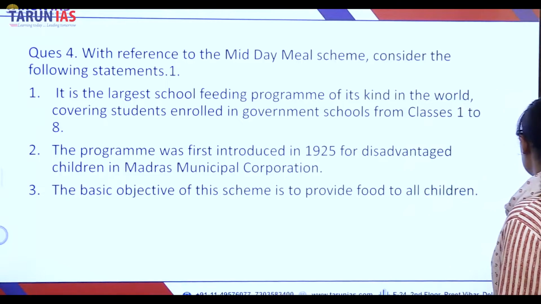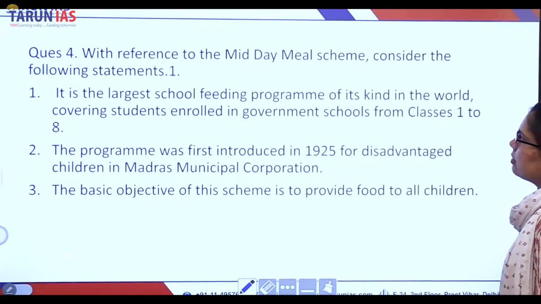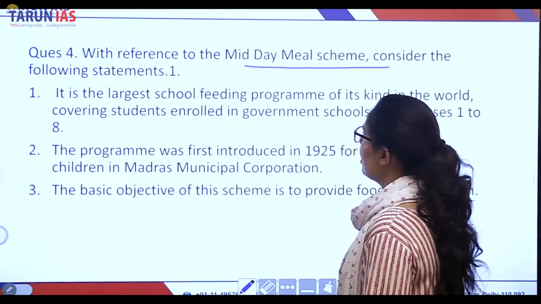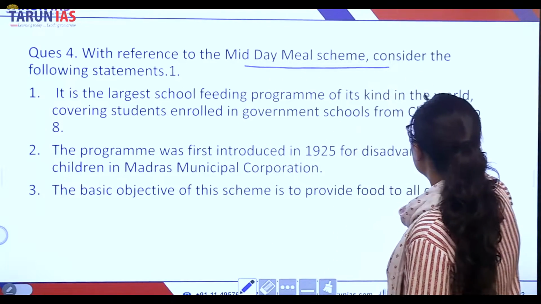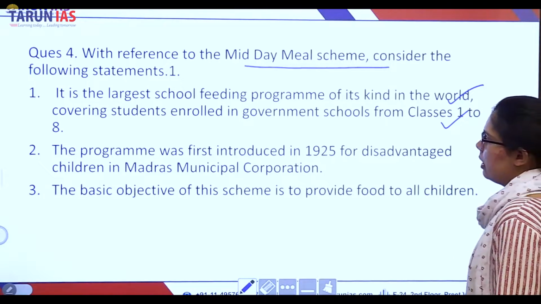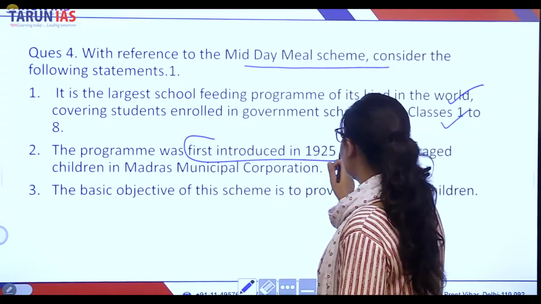All right. So next question is the midday meal scheme. This is the largest school feeding program of its kind in the world. Yes, it covers schools from classes 1 to 8. Correct. The program was first introduced in 1925.